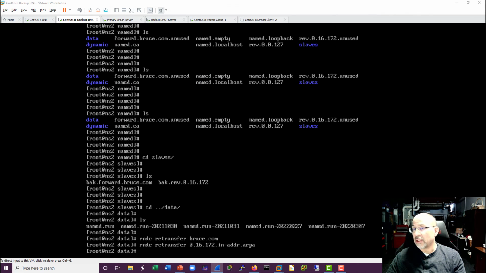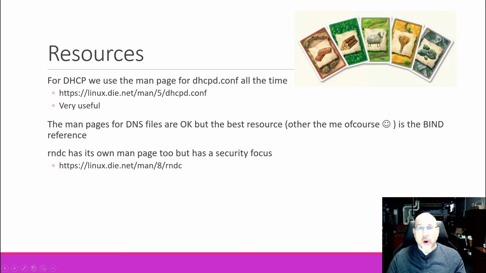Now, if you had changed the serial number, occasionally the servers talk to each other, and they look at that serial number, and if the serial number is changed, they'll do another zone transfer. So rndc has its own man page. There's a security focus there, so I don't find that quite as useful as the BIND reference manual, but there you go. So don't forget your resources and what's available to you.